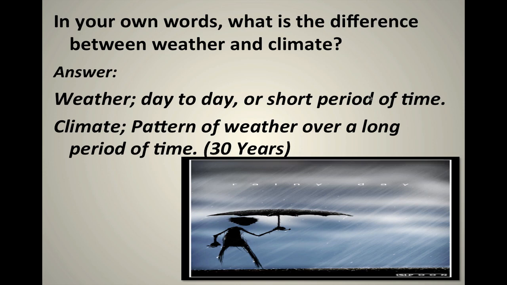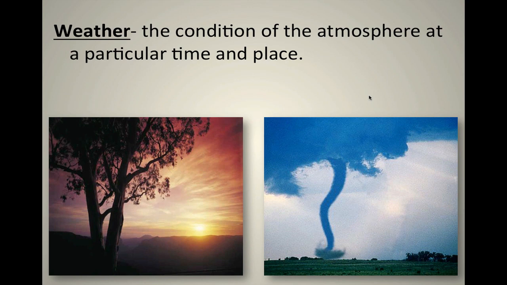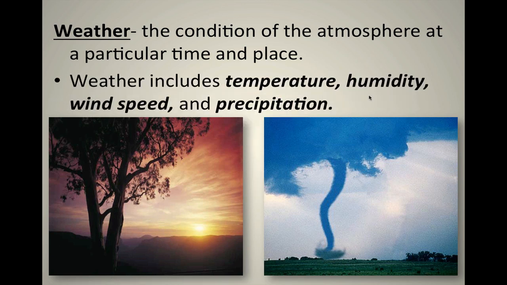Weather is day to day, short period of time, short term. Climate is a pattern of weather over a long period of time, long term. Weather, short term. Climate, long term. Remember that. Let's talk about the definition of weather. Weather is the condition of the atmosphere at a particular time and place. Also, weather includes temperature, humidity, wind speed, and precipitation. The definition: the condition of the atmosphere or sky. Matter of fact, let's say it like that. I think that might make it way more visual. Weather, the condition of the sky at a particular time and place.